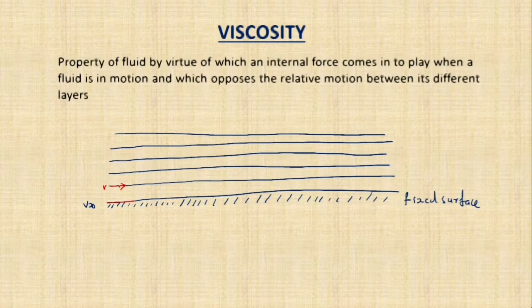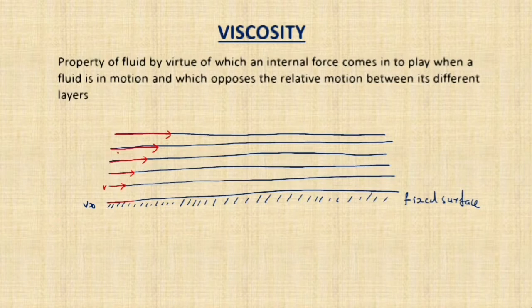What is the velocity of the next layer? The velocity will be more than this layer. And if you consider one more layer, the velocity will be a little bit more than the previous layer, and it will continue like this. That means the velocity of the layer farther from the surface will be more compared to the previous layers.